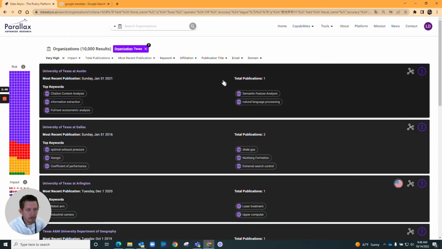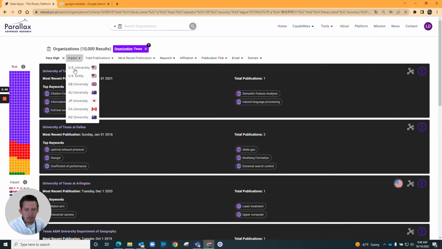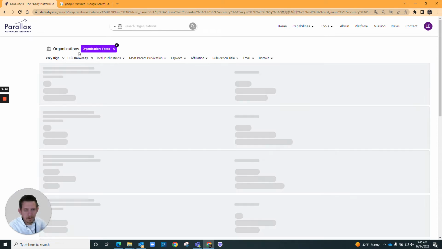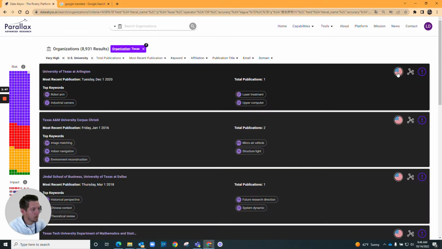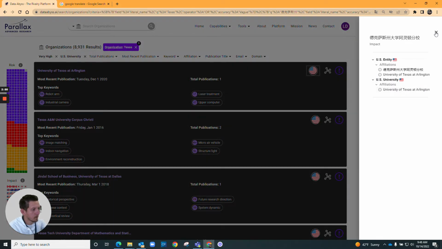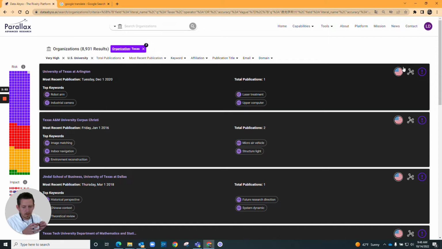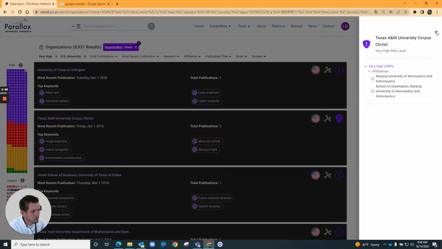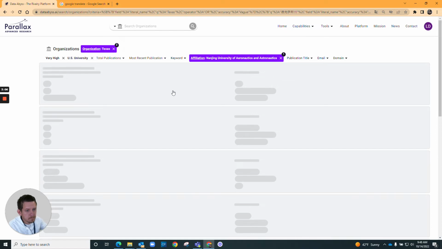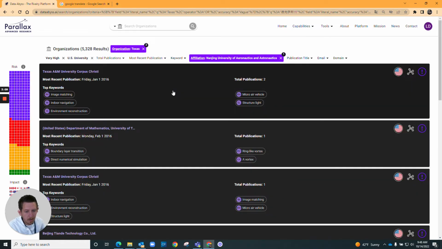We could even look for Texas as a U.S. university collaborations, where potentially here's cases where you see Texas and other U.S. universities publishing with a Chinese entity as well of very high risk. Let's do this example where you can click on, say, Nanjing, and see where there might be other Texas entities publishing with Nanjing University as well.